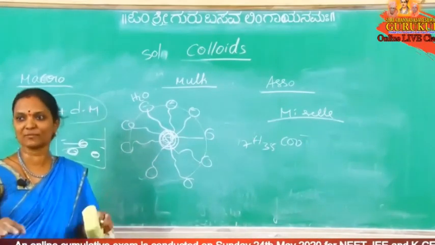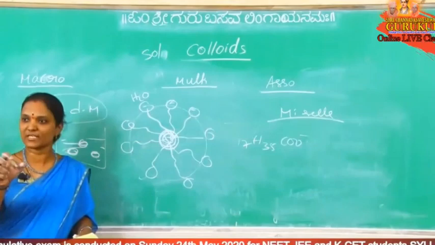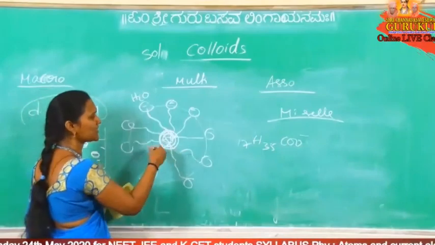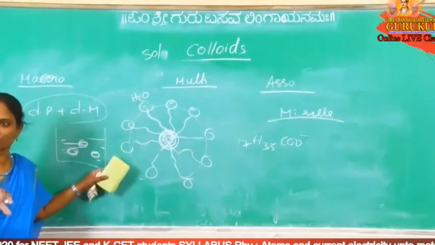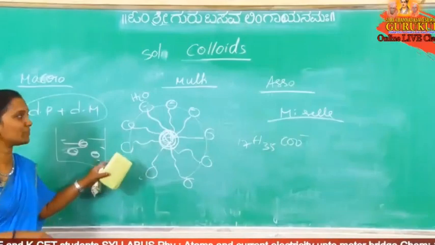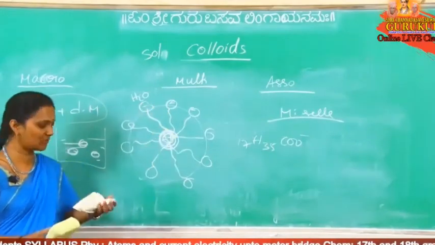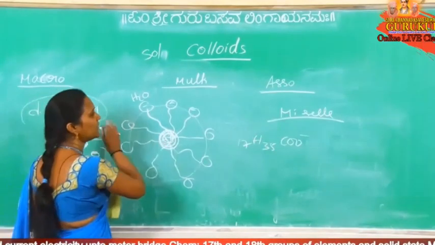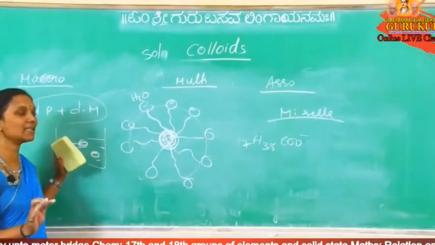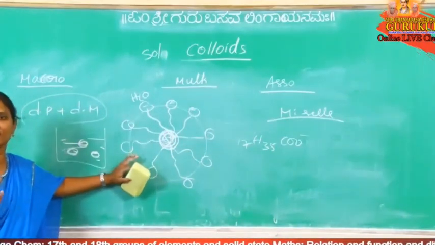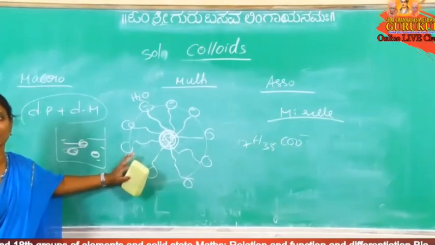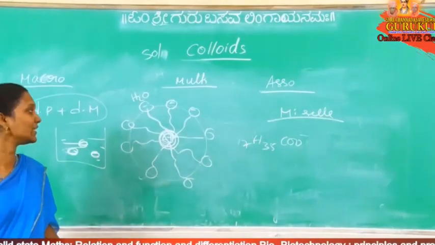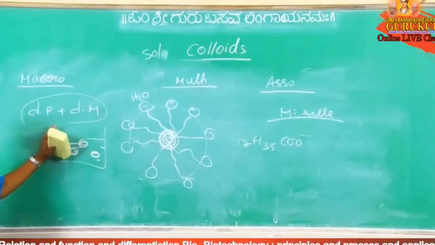So this is how we should wash the cloth. First dip the cloth in water, then apply the soap so that micelles form, and after that dip it again in excess water. The micelle is arranged like this, and all the dust and grease particles on the cloth are trapped inside the micelle because of the hydrophilic end and the hydrophobic end. Then they are washed out. This is the cleaning action of soap. Here the micelle formation is an associated colloid. The micelle has both hydrophilic and hydrophobic parts, generally called lyophilic and lyophobic.